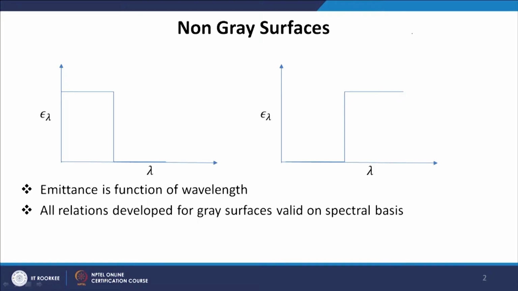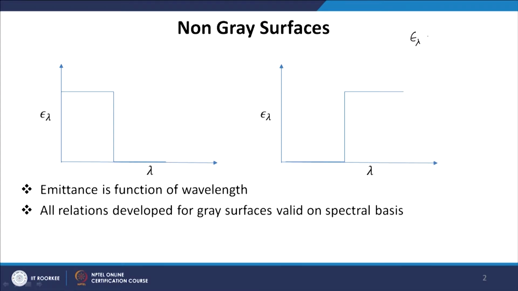Hello friends, we are discussing radiative heat transfer between surfaces. So far in this course we have focused on black and grey surfaces. In this lecture we will focus on radiative heat transfer between non-grey surfaces. The grey surfaces are basically defined as those where the emittance does not depend on wavelength.